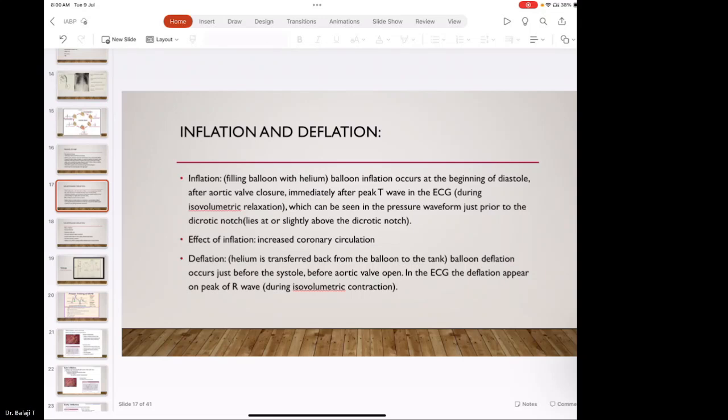Unless the afterload is reduced, the ventricle will not be able to pump against the increased afterload. So this is used for recovering ventricles. If the ventricle is beyond repair, if the ejection fraction is less than 20 and the ventricle is not able to recover, then the IABP is of no use.